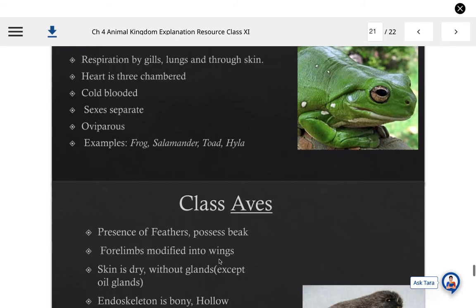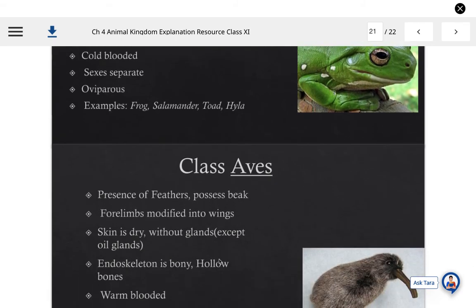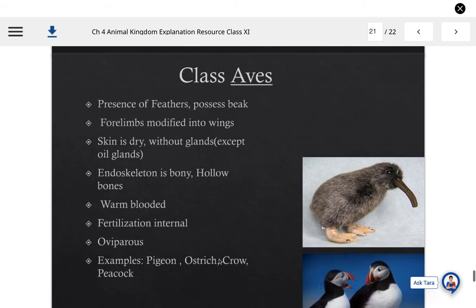Now we are coming to the second last class of the superclass Tetrapoda, that is class Aves. The general characteristic feature of this class is the presence of feathers. They possess a beak, and four limbs modified into wings. Skin is dry without glands except some oil glands.